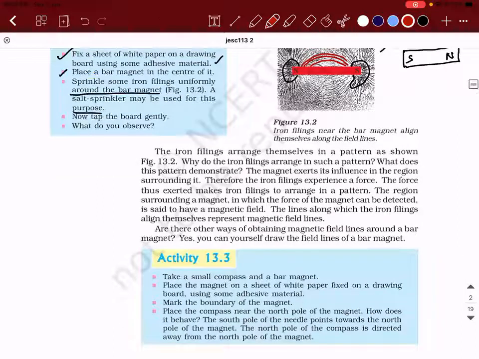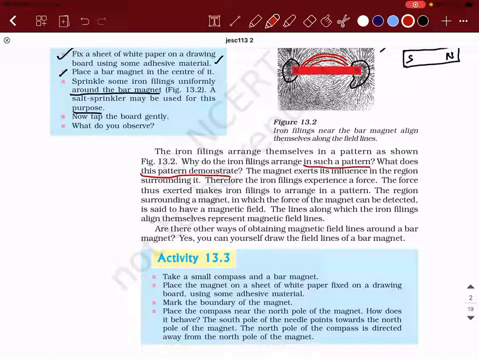The question is, why do the iron filings arrange themselves in such a pattern? And what does this pattern demonstrate? What they're trying to say is the magnet exerts its influence in the region surrounding it. Around the magnet, you have a magnetic field. So if you drop these iron filings in that region, this kind of pattern is going to get generated.